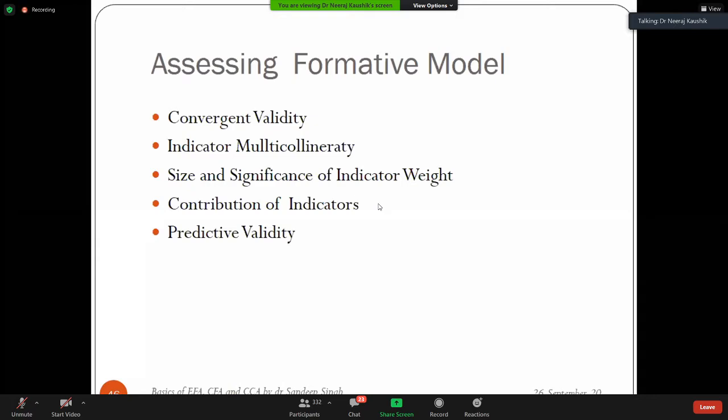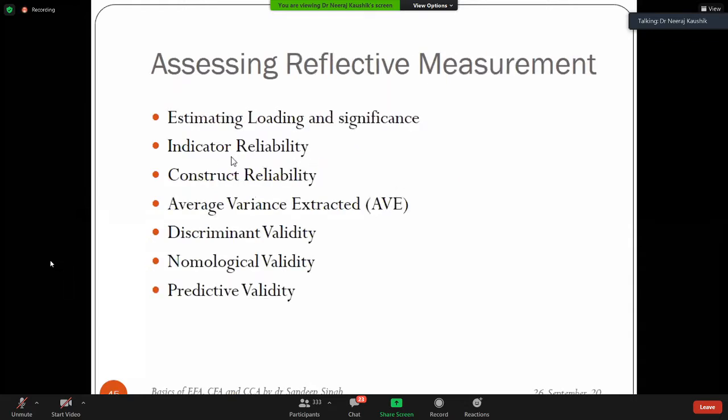Content validity should be there, but there is no numerical formula for the content validity. There is a convergent validity. There is another way of getting convergent validity, that is called a redundancy analysis. We'll talk about that also. Since the formative are different things, look once again, we have not written anywhere multicollinearity, but reflective measurement is all about the multicollinearity.